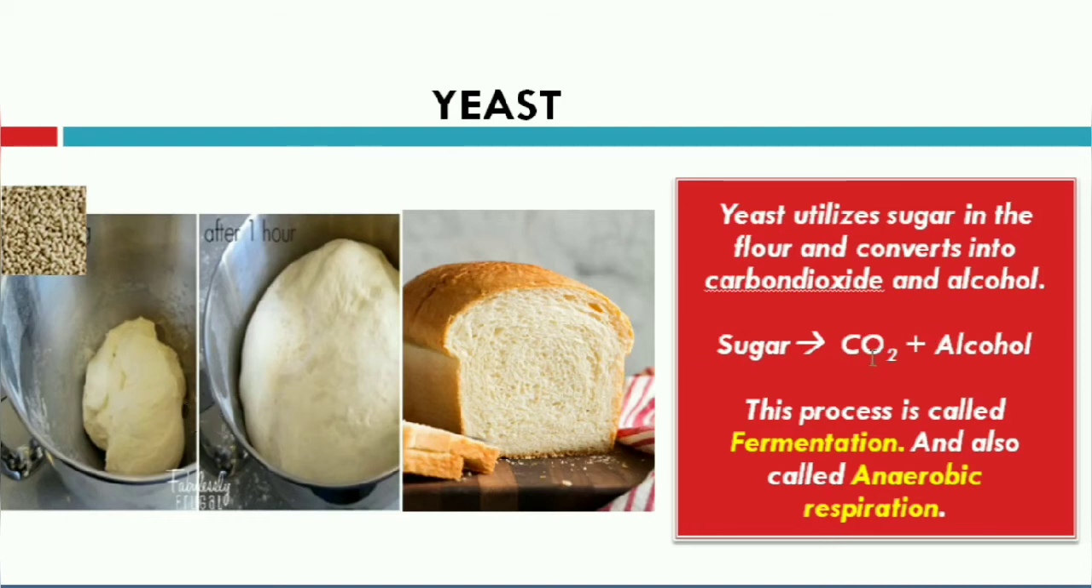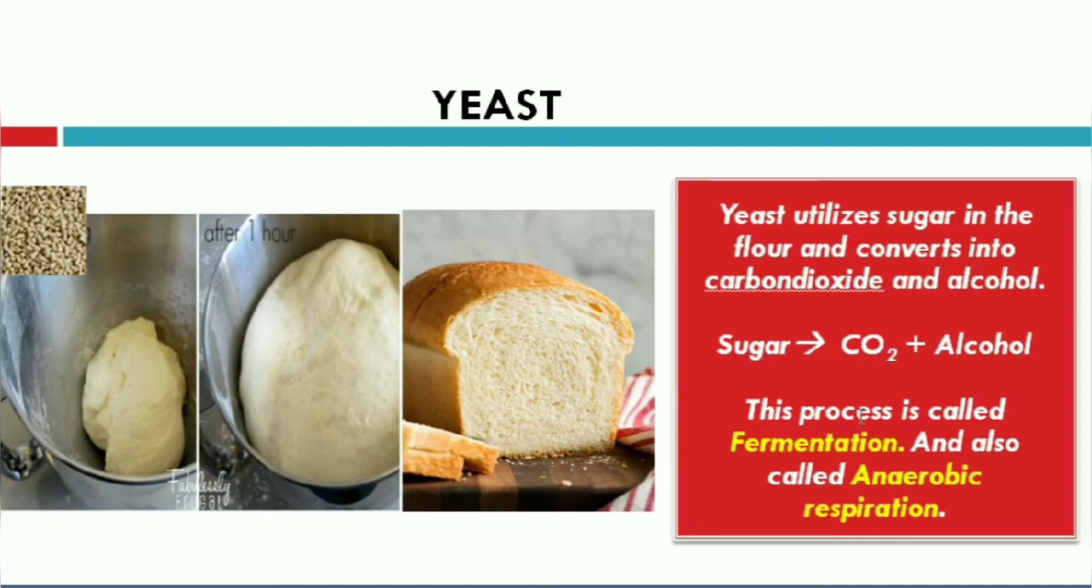You all know that carbon dioxide is a gas. So when the carbon dioxide is produced, it will try to come out of the dough. That's why after an hour, the dough will become raised up like this. Then if the same dough is baked, this is what we get, bread. During this process, carbon dioxide comes out of the dough and forms pore-like structures in the bread, and the alcohol released evaporates.